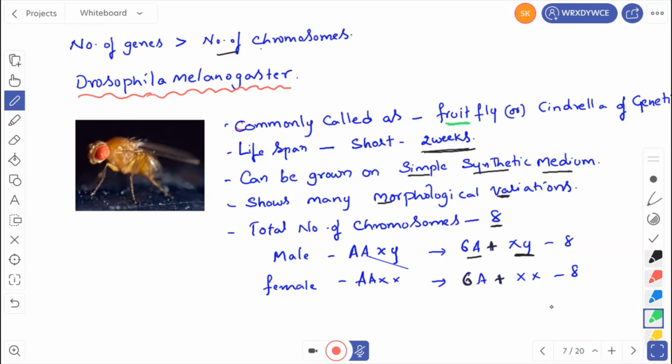In Drosophila, the number of chromosomes is 8. Generally you know that there are two sets of chromosomes, one is autosomes and one is allosomes. Then if you see the karyotype, the male has AAXY and the female has AAXX. That is 6 autosomes plus XY, and 6 autosomes plus XX. So the total number of chromosomes in Drosophila is 8.